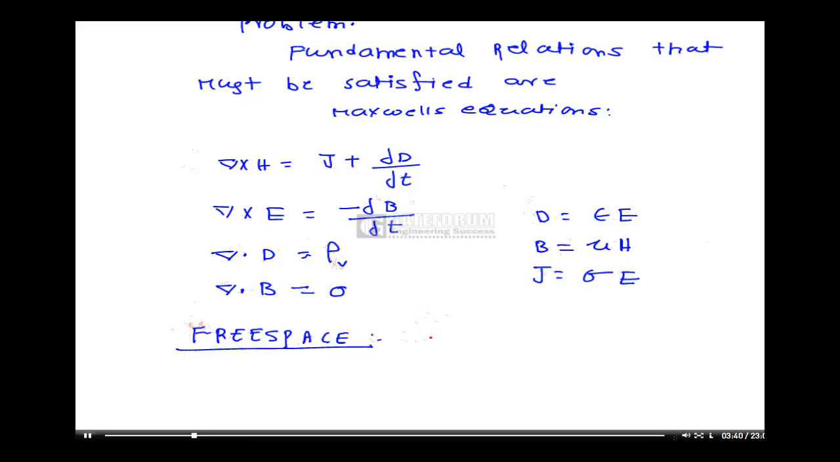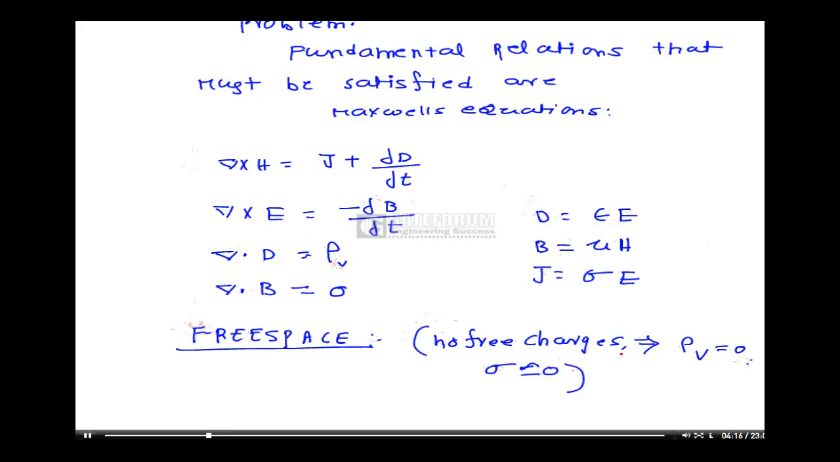What are the characteristics of free space? Free space means there are no free charges, which implies rho V is equal to 0. What is the conductivity of free space? The conductivity of free space is approximately equal to 0. These are the properties of free space.